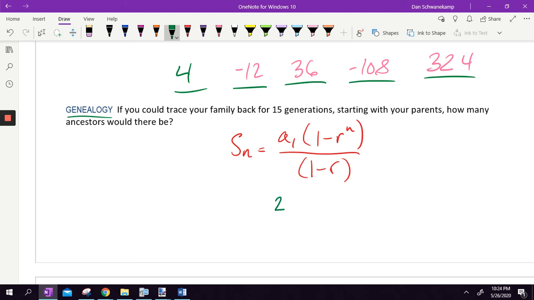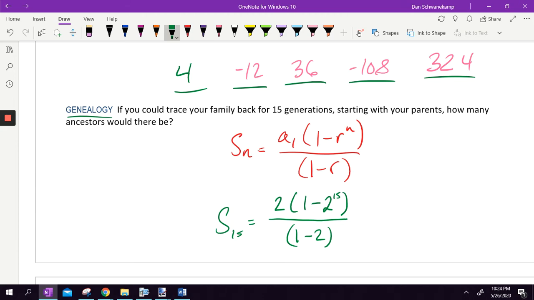All right, so a sub 1, how many people were in our first generation? Well, there were 2, your mom and your dad. Okay, and then 1 minus my ratio. My ratio is going to be 2 because I'm doubling each time I go back a generation. My n is going to be 15 because I'm going back 15 generations. And then on bottom, it's 1 minus 2. What is my sum? My sum is the sum of the first 15 terms.